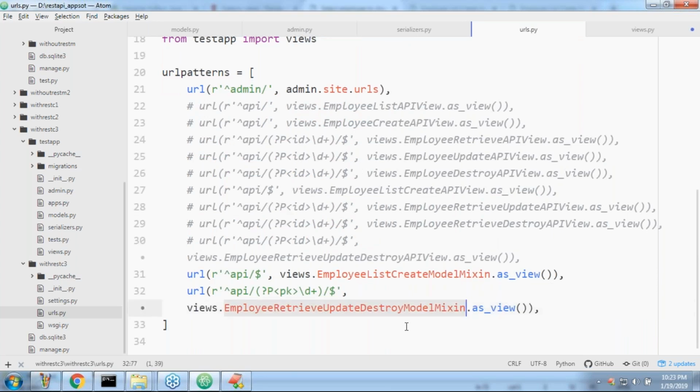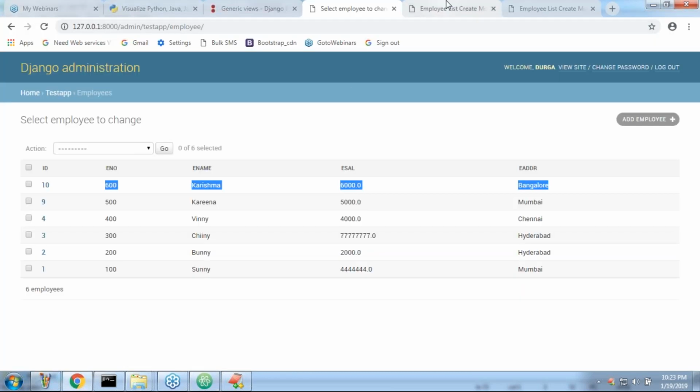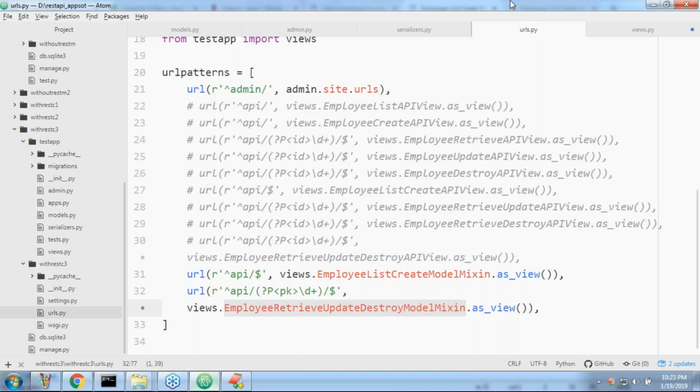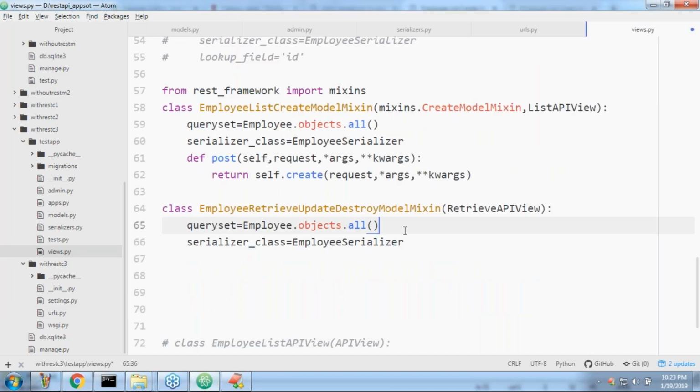Now my target is, observe carefully, sir. Based on this view function, can you please confirm how many operations we can implement? Just based on this functionality, only one operation. What is that operation, sir? Retrieve, which means the details of a particular record, like this, right?